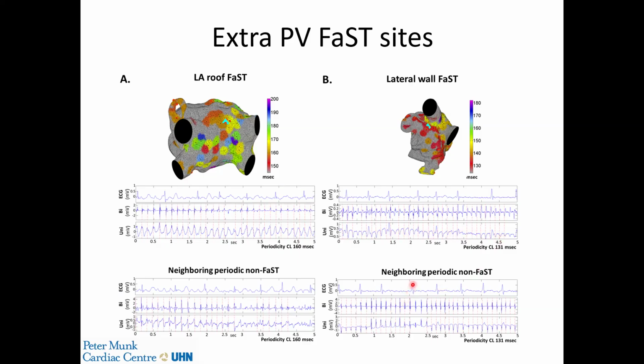This is a neighboring site, which was not annotated as FaST. And what you see here is that there is periodicity that's sustained in the bipolar electrogram, but when you look at the unipolar, the QSs are not sustained. In the beginning, it is a QS, it becomes an RS, and then it again becomes a QS. So again, the algorithm is very specific for all of these signal features that are evaluated in a hierarchical method.